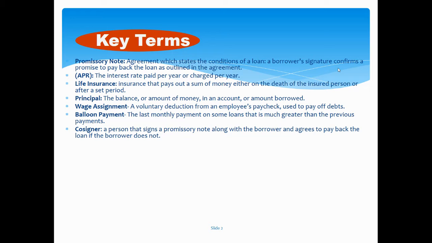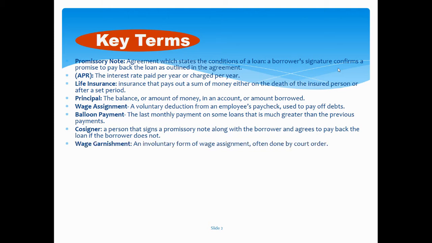A cosigner is a person that signs a promissory note along with the borrower and agrees to pay back the loan if the borrower does not. You will most likely have a cosigner when you leave high school and get into an apartment. Most likely your parents or your legal guardians will be a cosigner, either on a car or renting a place, because they want to make sure they're going to get their money. So if you do not pay, then the cosigner is legally supposed to be paying it.